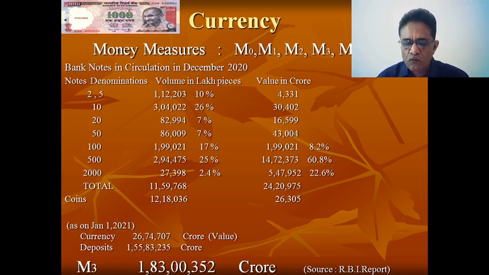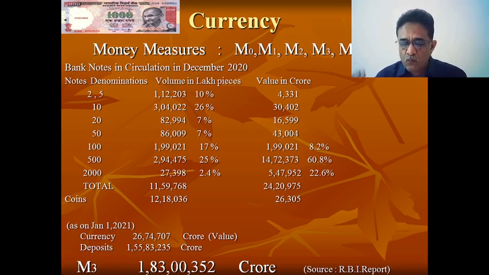Similarly, the volume of rupees 500 notes has increased from 15% to 25%. Imagine that people are using, or demanding, more notes of rupees 500 than rupees 100.